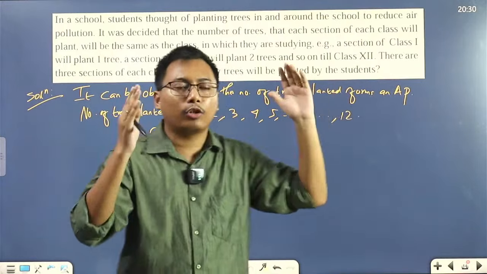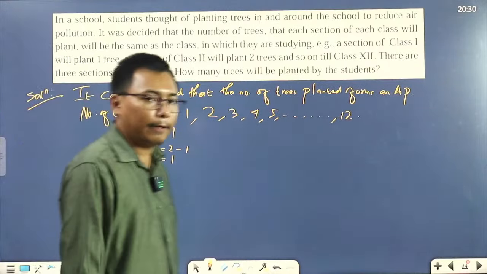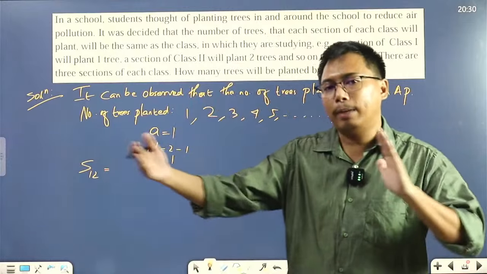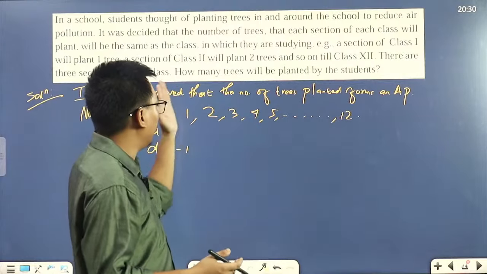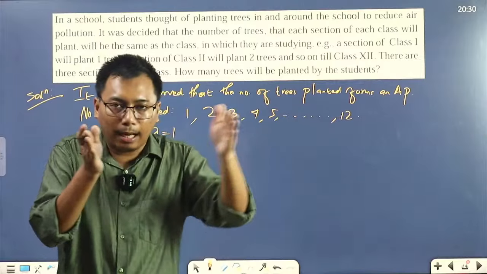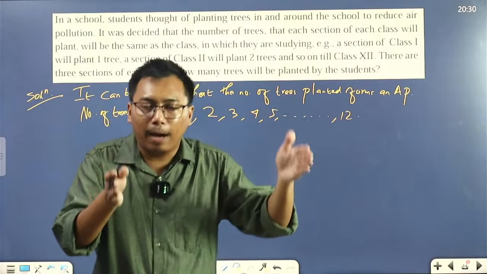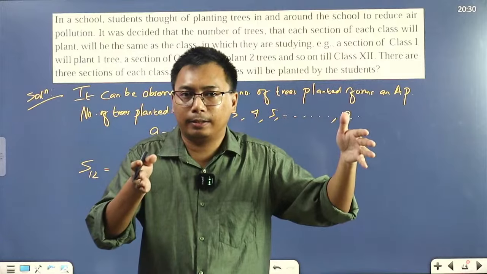So S12, because there are 12 classes. If we add 1 plus 2 plus 3 plus 4 plus 5 plus 6 up to 12, we'll get the number of trees planted by one section of all the classes.